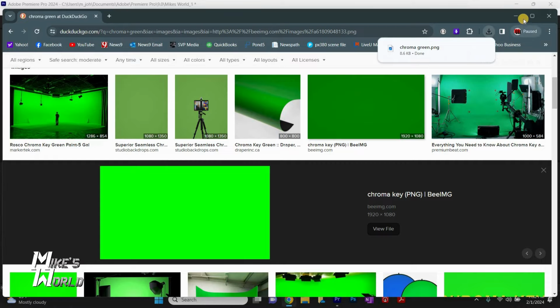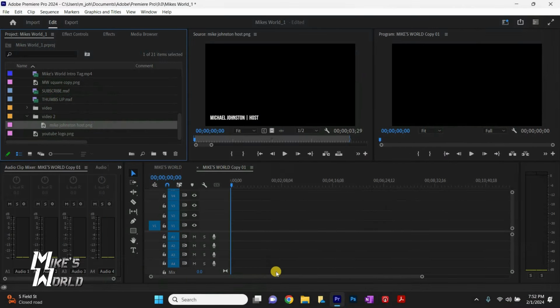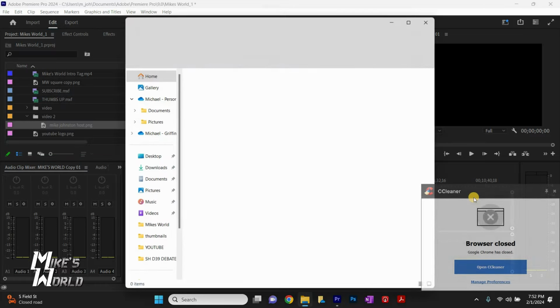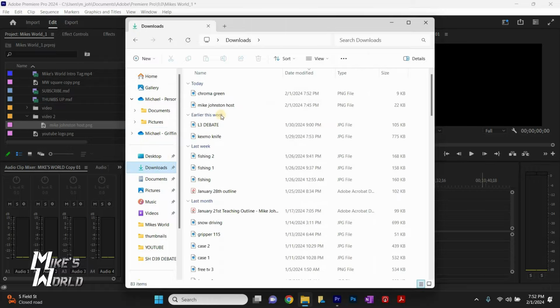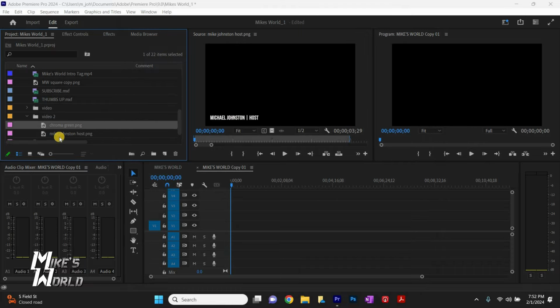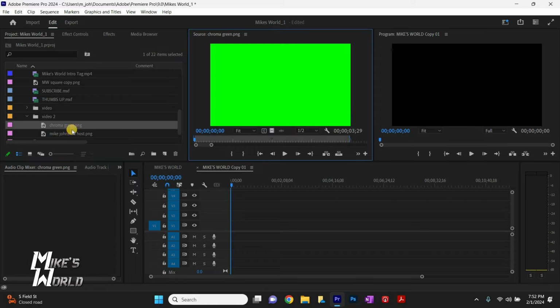Now we can exit out of Chrome. We can go back to our downloads folder after we close the CCleaner. Go to downloads, chroma green, and we're going to drag that into the video 2 line. Now what we're going to do is drop the chroma green. That's going to be our layer 1 video.